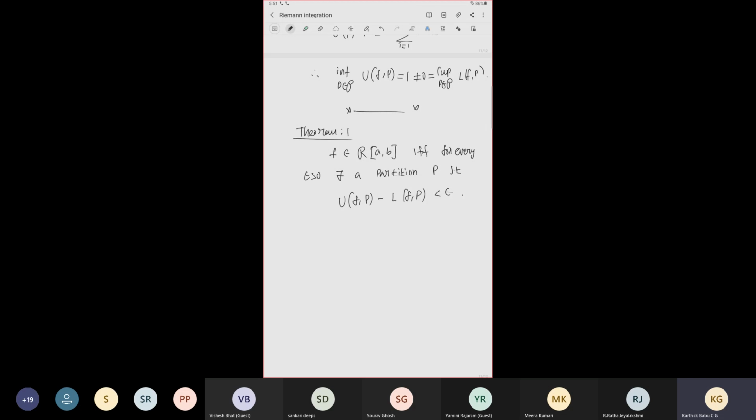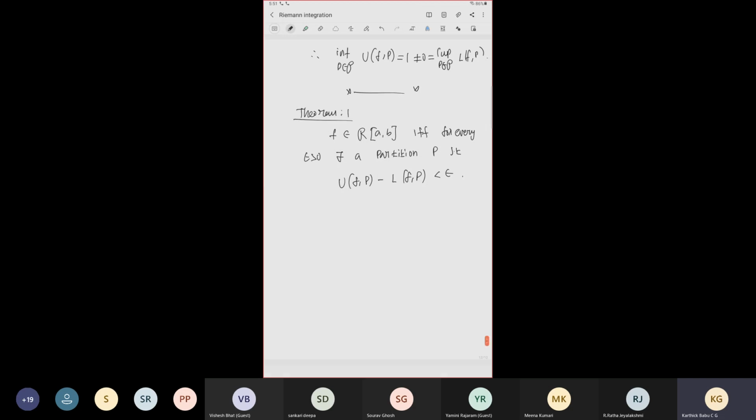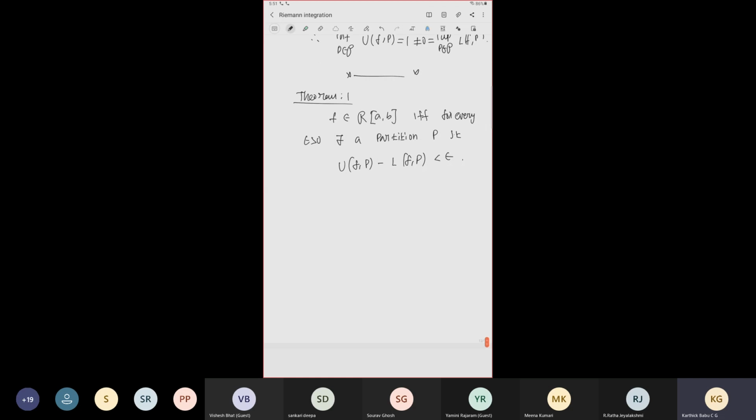It is intuitively clear, but writing it out requires the definitions of infimum and supremum. I'm not going to give a proof here, but you can read any book for the proof of this theorem. We are going to use this result for problem solving, so I'm just stating it.